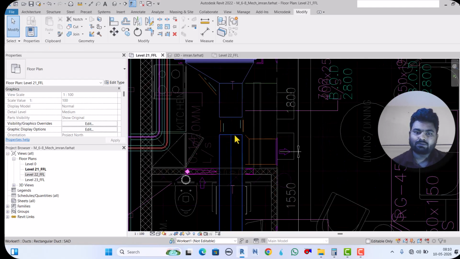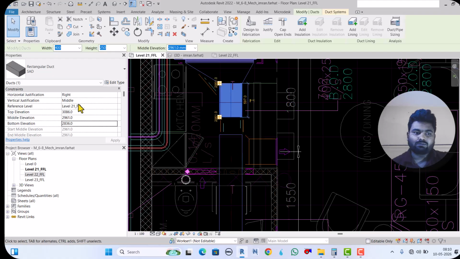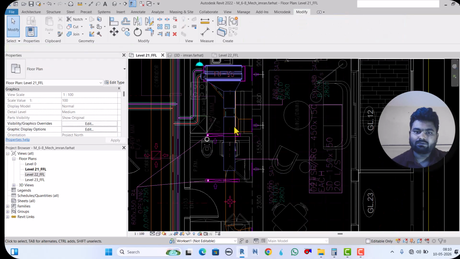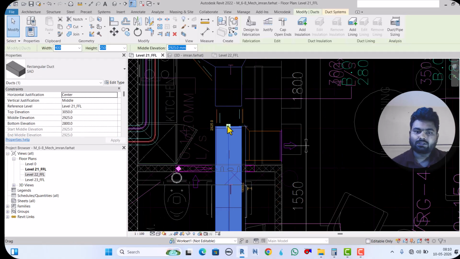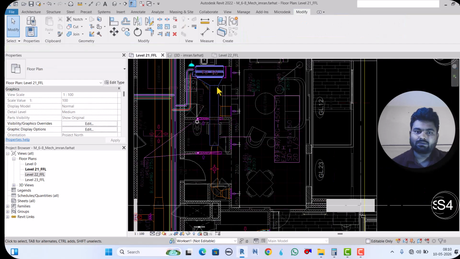Okay, the elevation here is 2800, right? So we will also make this one 2800 bottom elevation. Now fine, and we can connect. This piece is created.